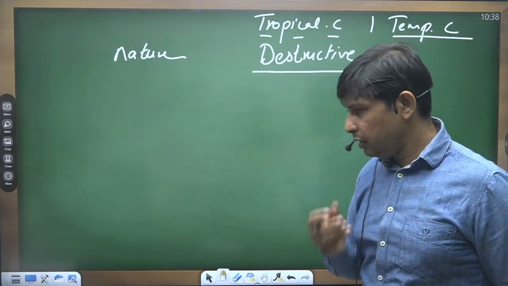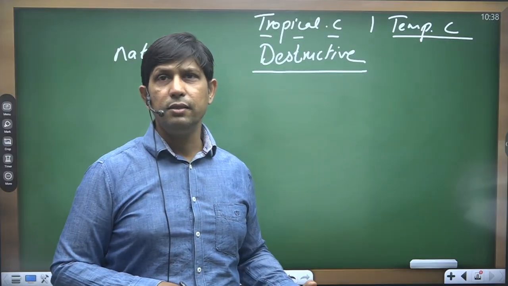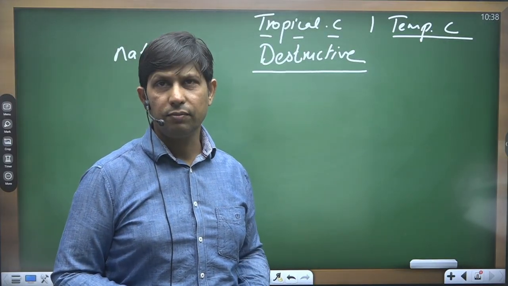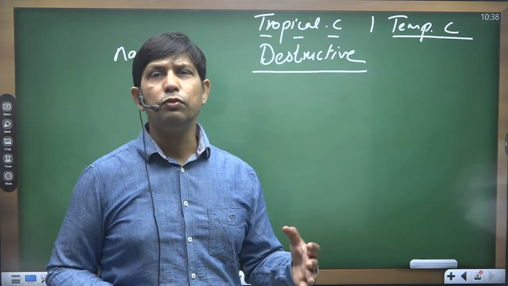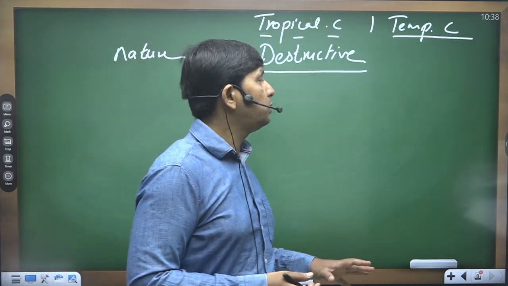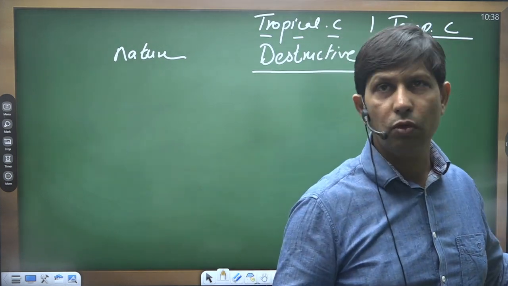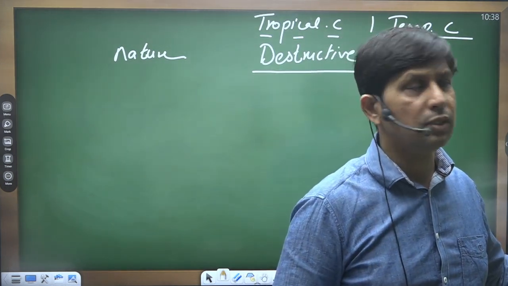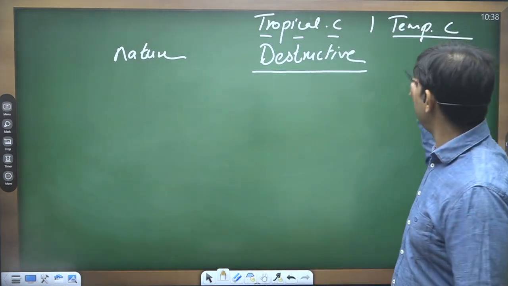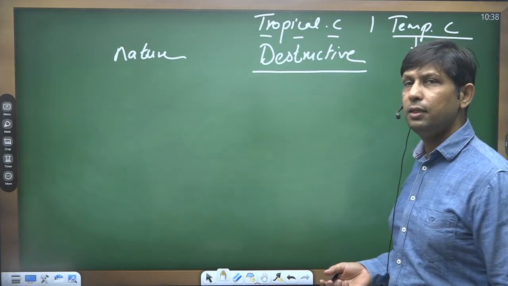Whereas if we talk about the temperate cyclone, in most cases the cyclones are human friendly, because as they move, they bring light rainfall, which is very good for the agriculture system wherever it is influencing. During the winter, it has some kind of positive influence over the agriculture system.